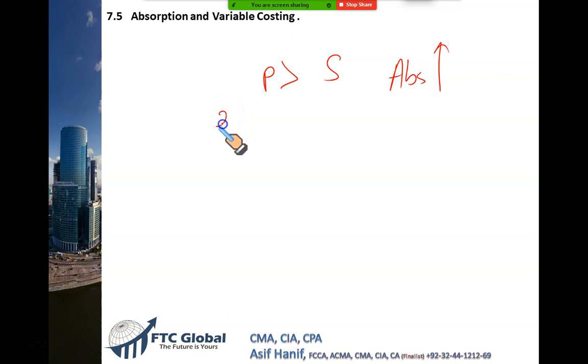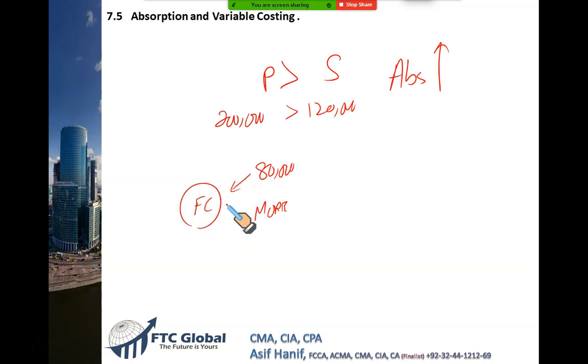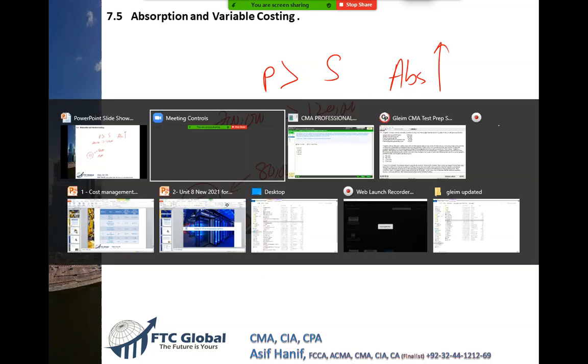Our production was 200,000 and our sale was just 120,000, which means we produce 80,000 units more. And these 80,000 units are carrying some fixed cost in them, which is hidden in them. What is the fixed cost? Let us try to calculate that here.